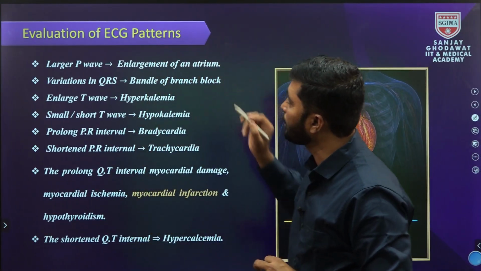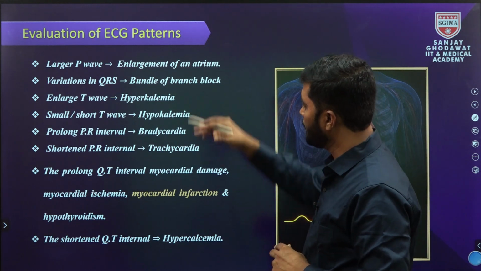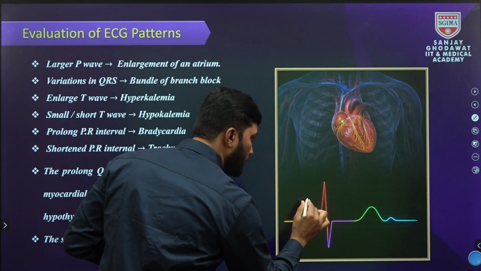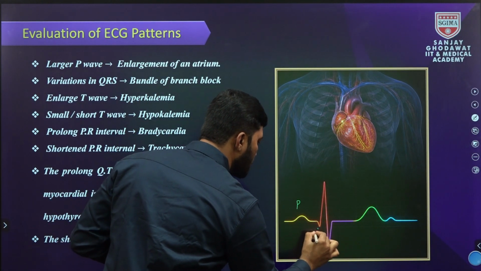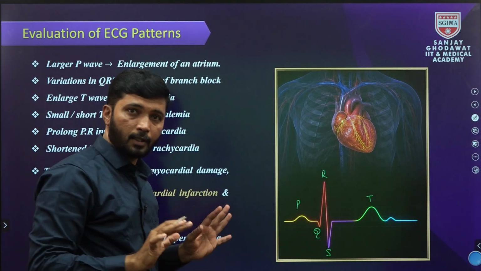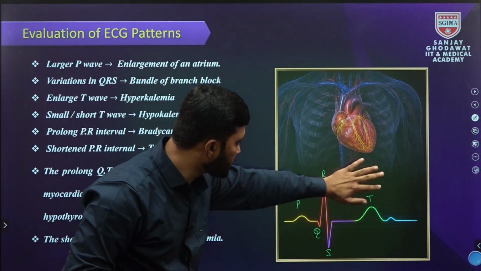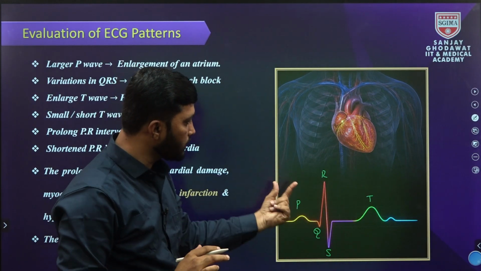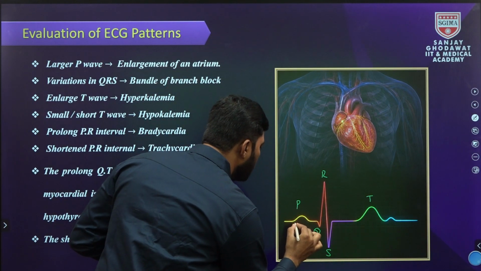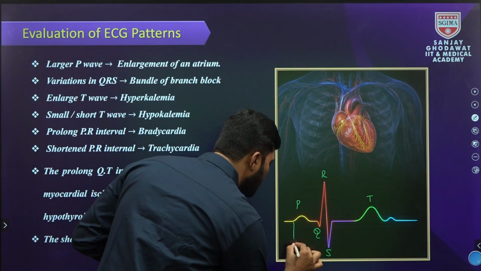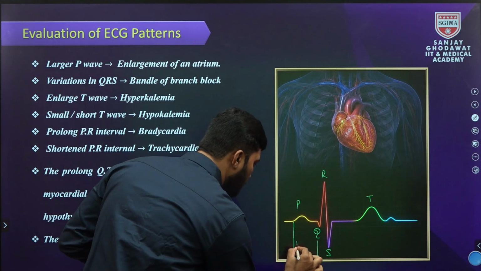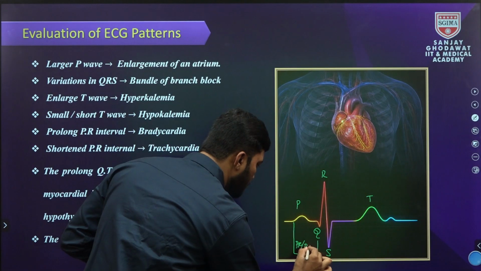Okay, next is the evaluation of the ECG patterns. Before the evaluation, this is the ECG graph, which includes different waves: the P wave, the Q, R, S and the T. The QRS is a complex. Along with the waves in the graph, intervals are also present. If you take the intervals, this is the PR interval, the PR or PQ interval,